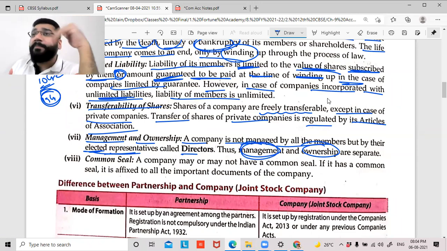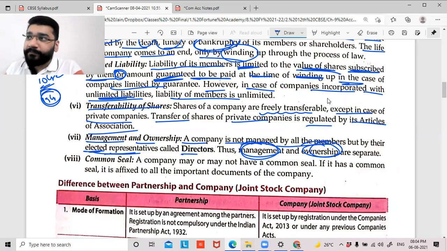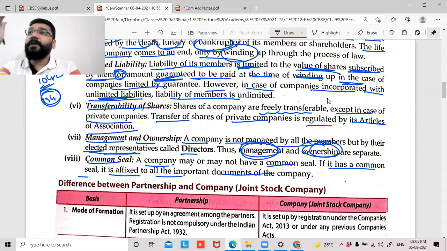So the concept of manage, the person who manages the business, and the ownership, here, they're two separate concepts. Are we clear? Last point is common seal. A company may or may not have a common seal. If it has a common seal, it is affixed to all the important documents of the company. Whatever agreement the company is entering into, on all the papers, it has to have the common seal on it.